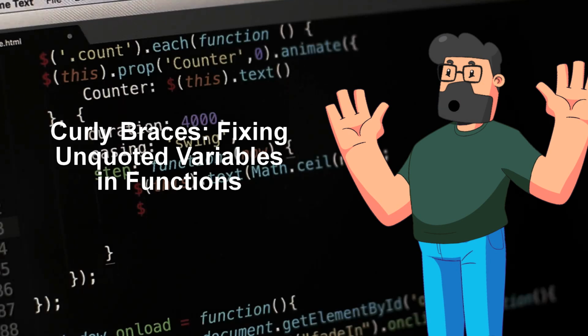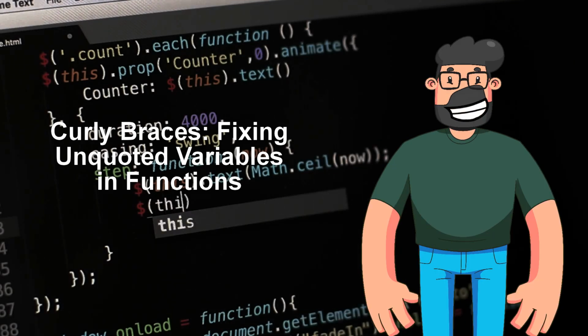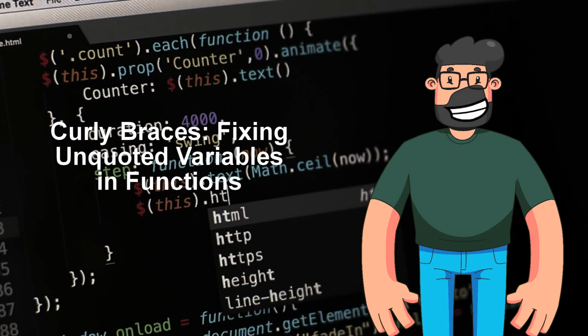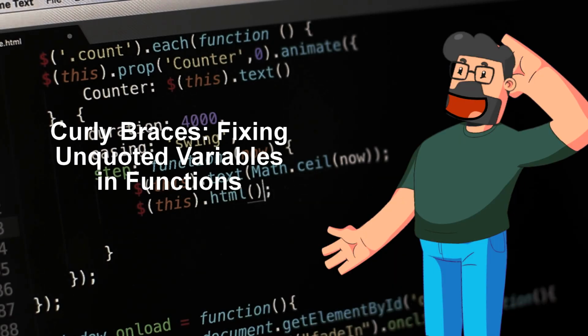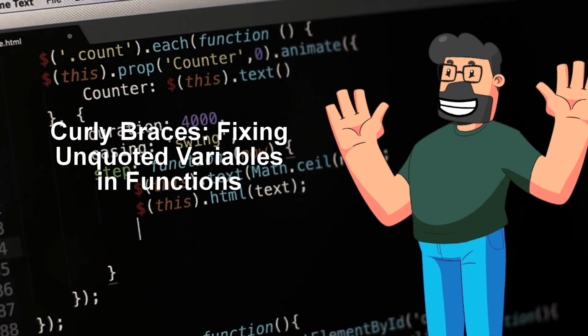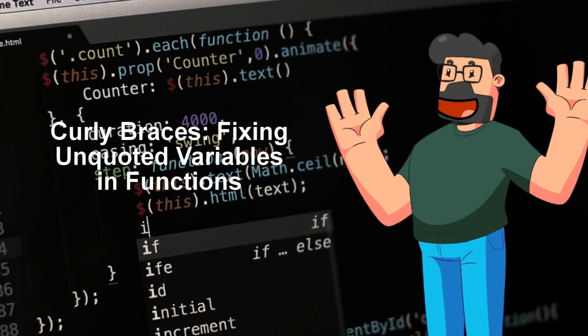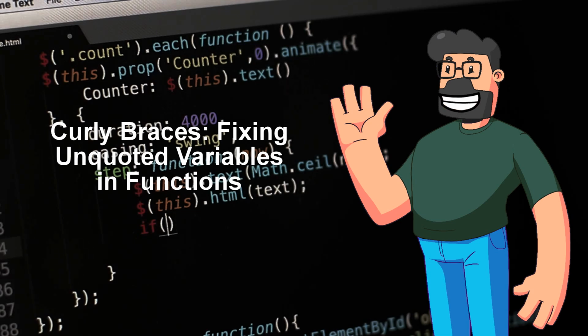Welcome to our video. Today we're diving into a common coding problem that many of us encounter. The issue at hand arises when using curly braces in a pipe function, leading to confusion about the need for enclosing variables in quotation marks. Our challenge lies in understanding how to correct this discrepancy to ensure our function runs smoothly.